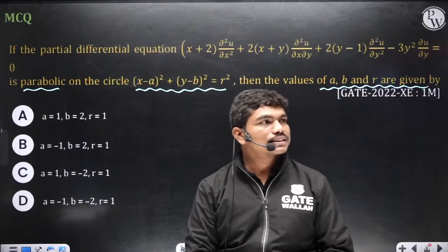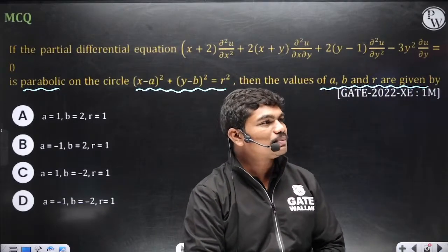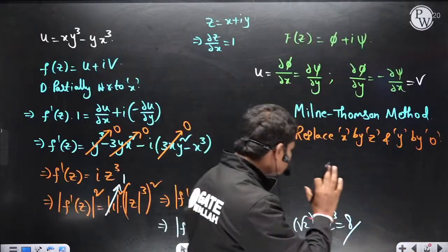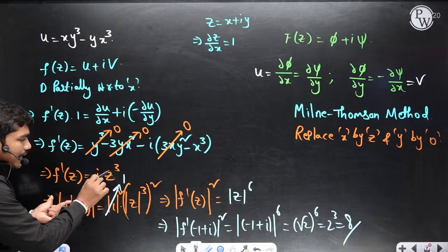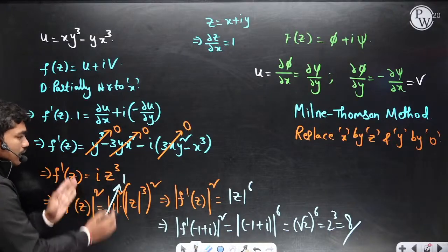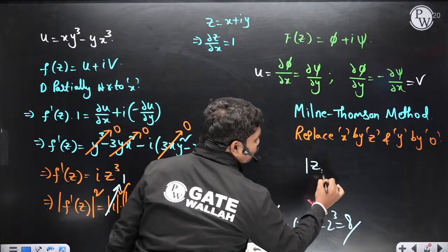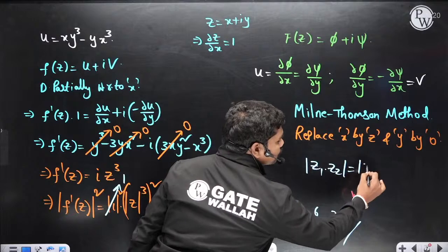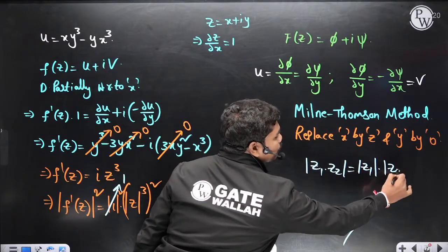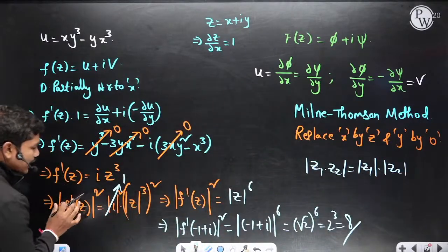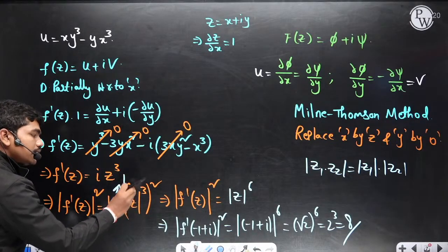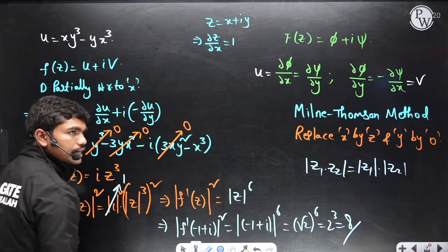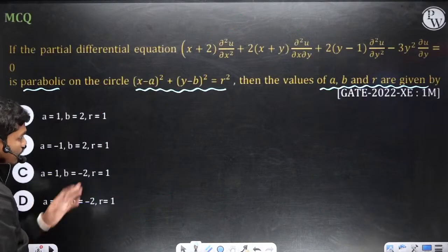Okay, so basically, sir, can you please explain the last step? Definitely, the last step. So here this is nothing but f'(z) is i times z cubed. If you take modulus on both sides, normally you have this property: the modulus of a product of two complex numbers is equal to the product of the individual moduli. So that's why this can be written as magnitude of i into magnitude of z cubed. The magnitude of z cubed can be taken as mod z whole cubed. So that I have done here. Okay, so let us see this.